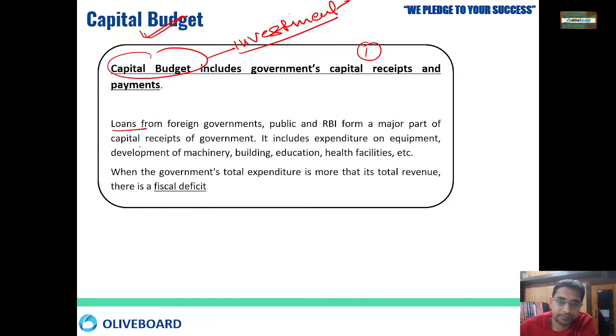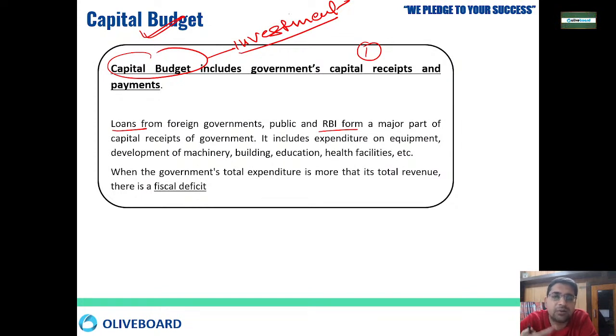You have taken loan either from RBI or external banks, or if you are setting up any big factory, if you are spending on any big infrastructure, machinery, building, so capital budget is utilized for that, for making some kind of capital investment. So this is a very important phase of the capital budget.